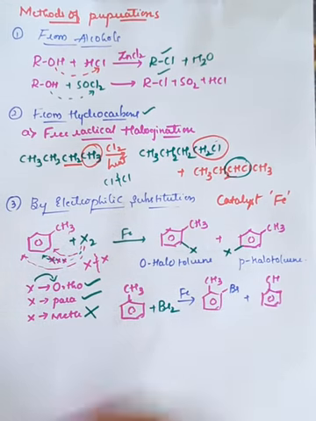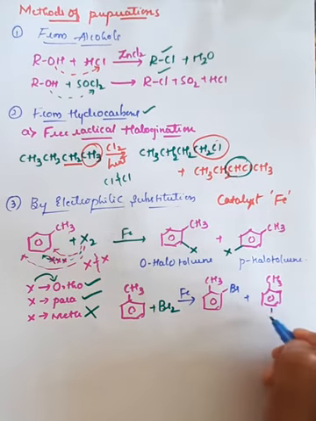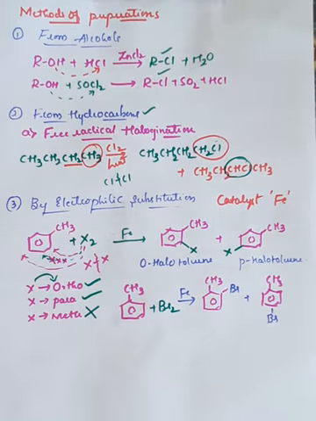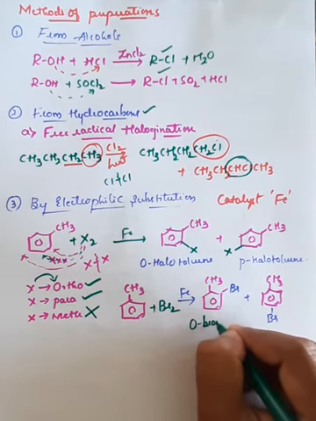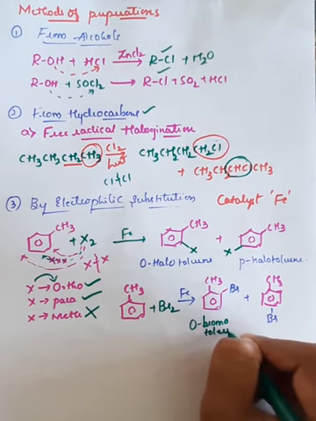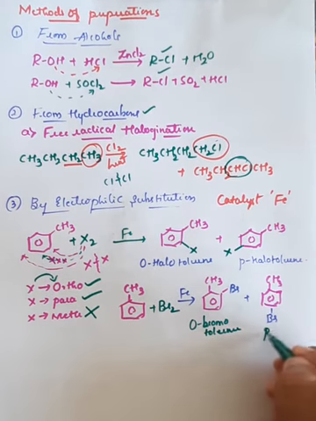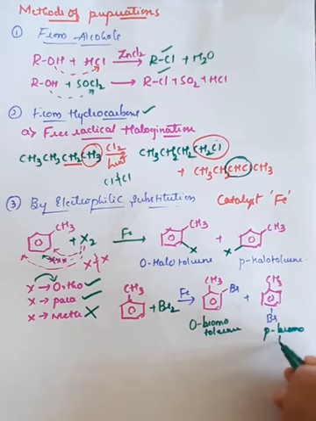This is CH3, and this is the addition of bromine. So this is called ortho bromo toluene, and this is called para bromo toluene.